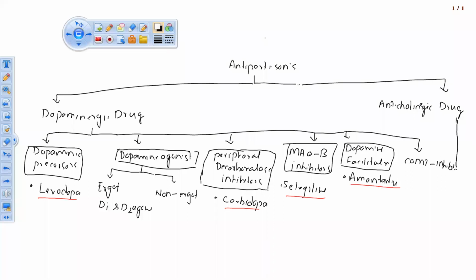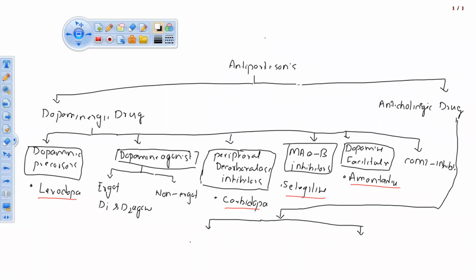Anticholinergic drugs are drugs which act against the cholinergic receptor. Anticholinergic drugs are also classified into two subtypes.